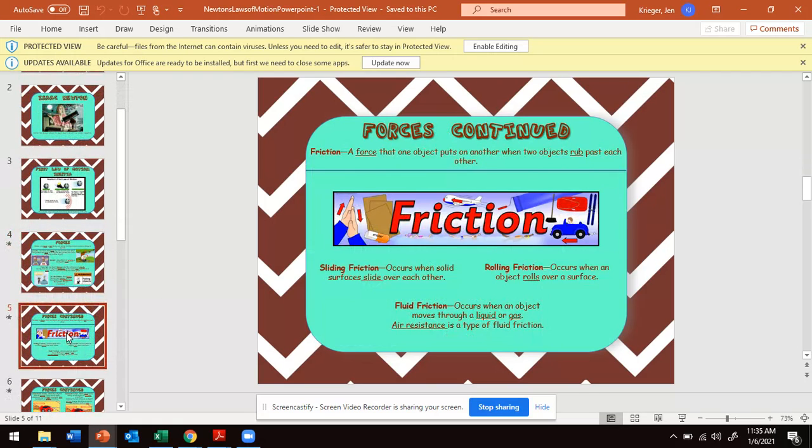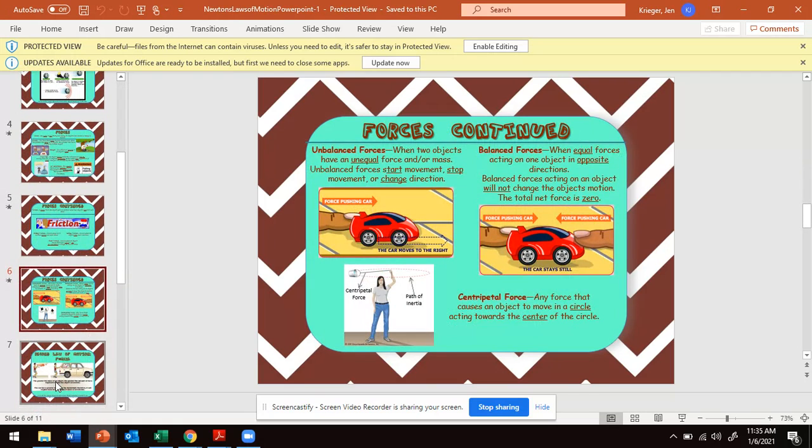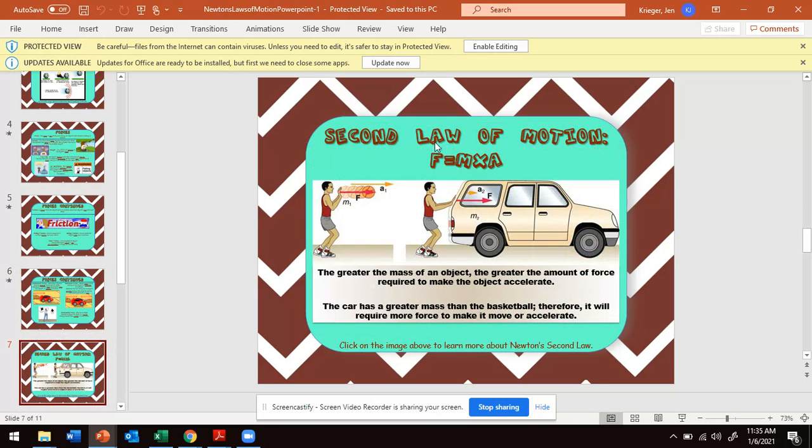Now let's move on to his second law of motion. As a fifth grader, if you know how to do this equation, force is mass times acceleration, more power to you if you can do that math equation and solve for those answers to determine the force. But in fifth grade, you just need to know Newton's second law, explain it. Not expected to be able to do the math, but I always think it's nice to add some math to science here. So his second law is saying force is mass times acceleration.